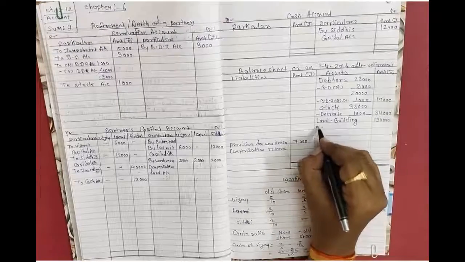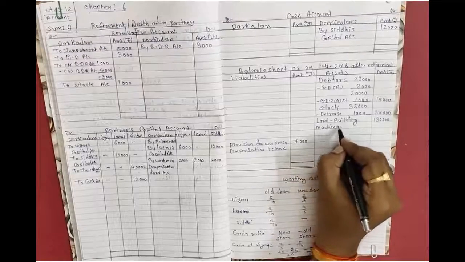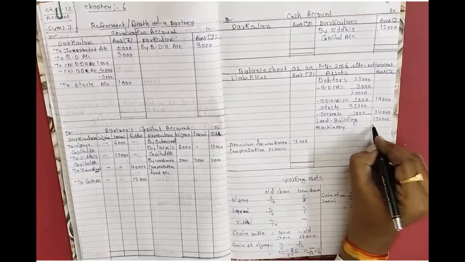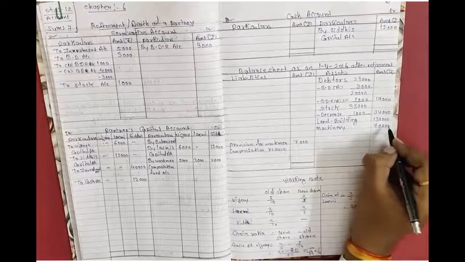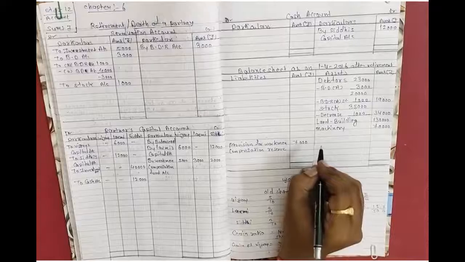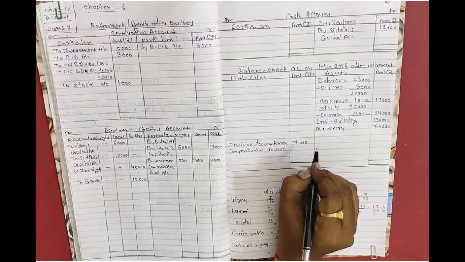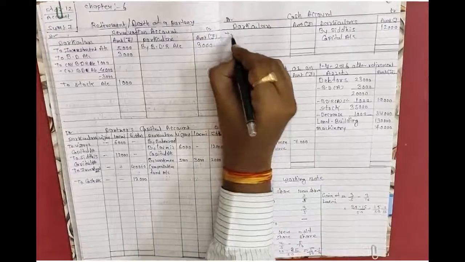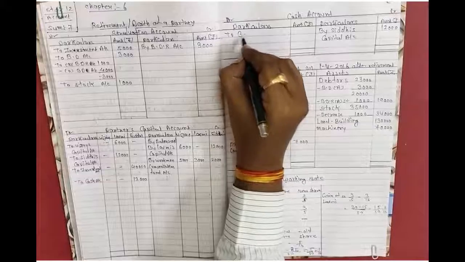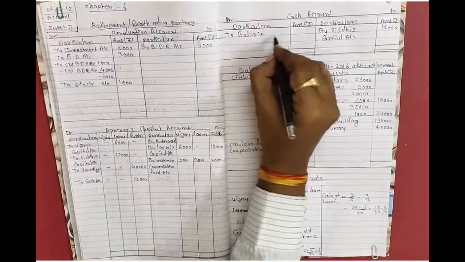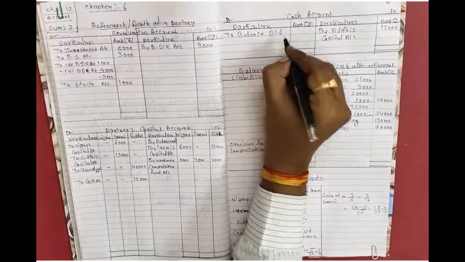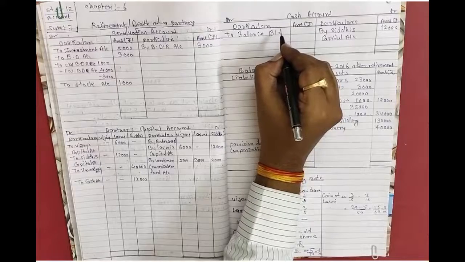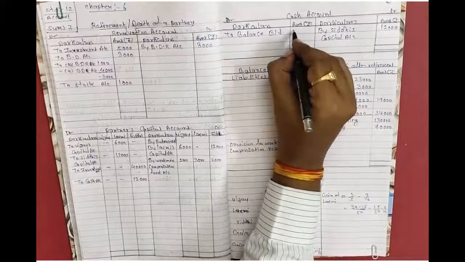Then machinery 70,000. Okay. Then cash account 36,000. Debit side of cash account to balance BD, an amount of rupees 36,000.